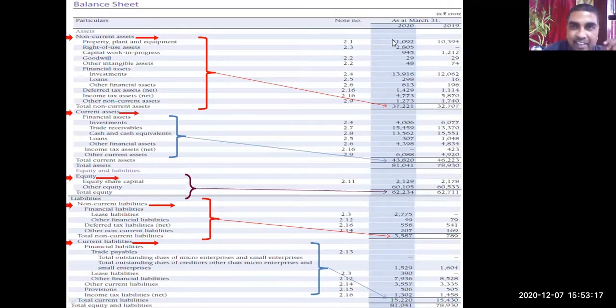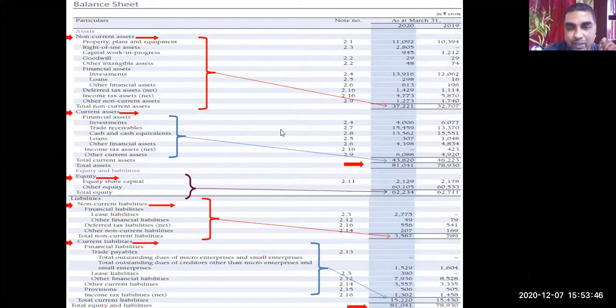The auditor collects evidence for each of these items and expresses an opinion. Understood this financial statement? Are you getting it? Should I move? Yes, sir.